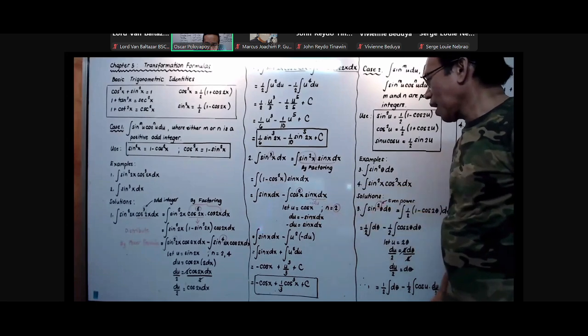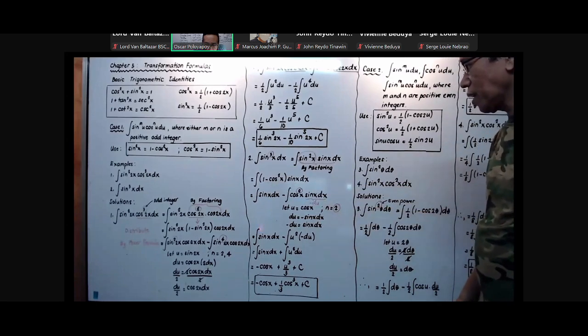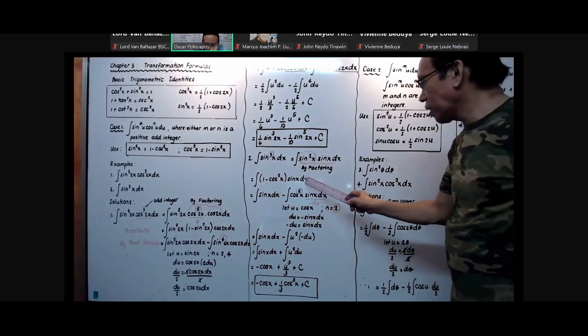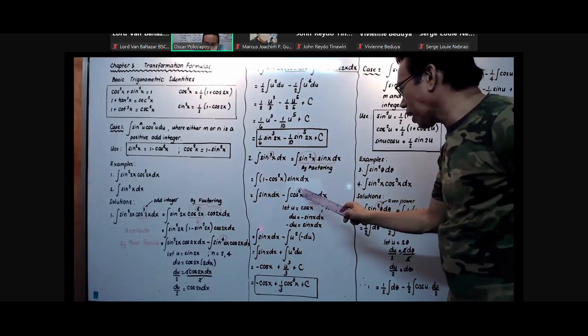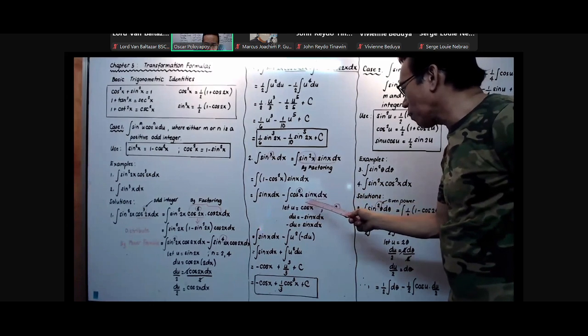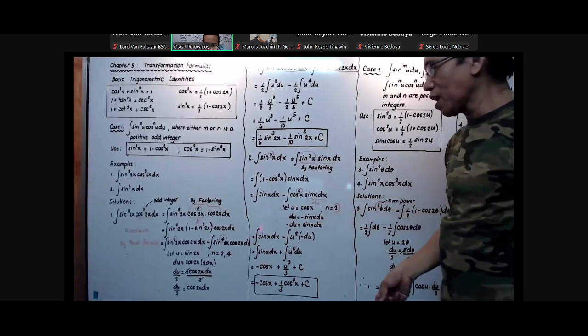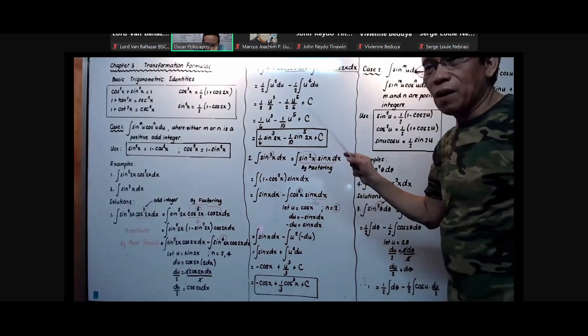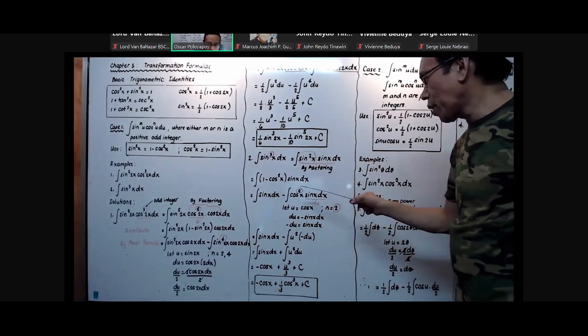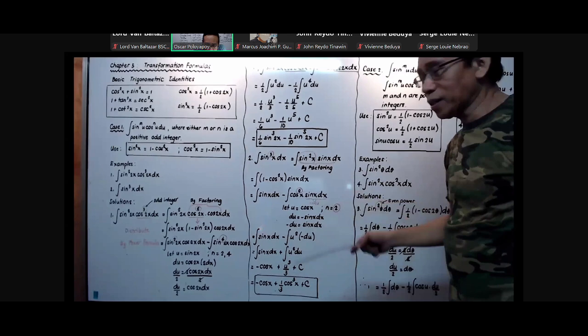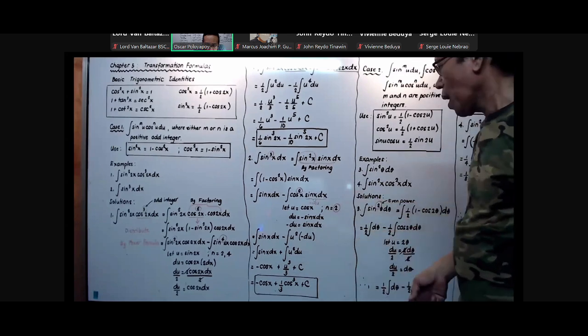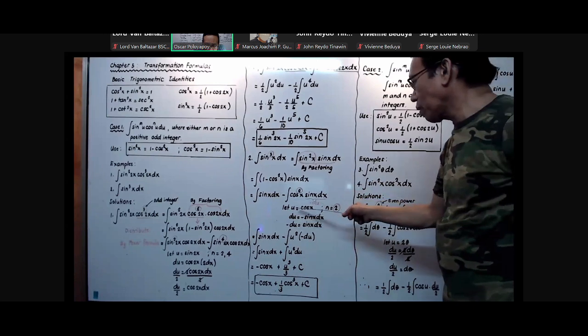And thus, as you can see, guys, there is u squared. And again, cosine x has a combination of sine x. Therefore, our u here is the trigonometric function that has the highest power. And take note, cosine has the highest power, which is equal to 2. And thus, our u is cosine x.